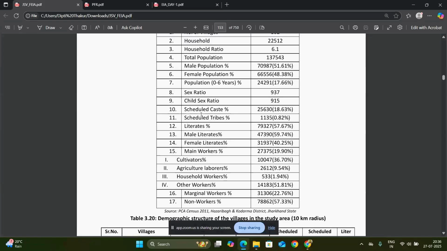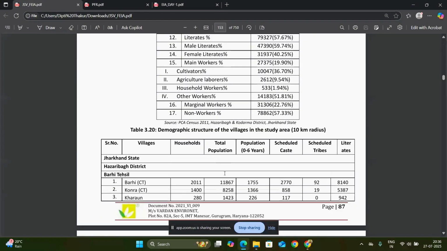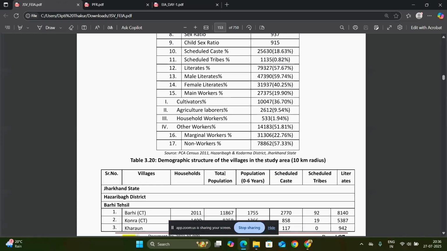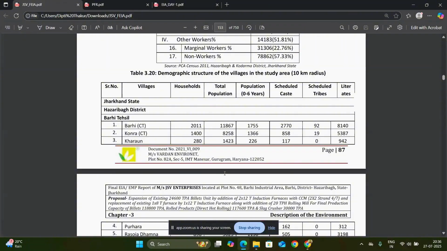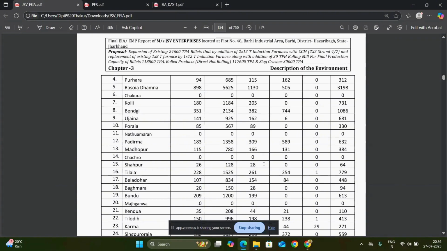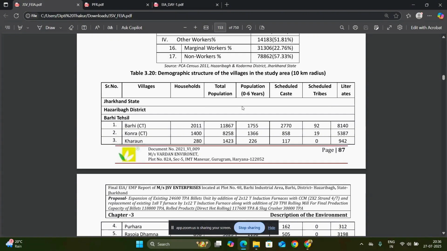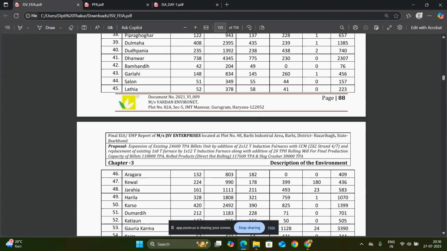The sex ratio, the scheduled caste, the literates, the male literates, agricultural labor, other, the marginal workers, all have to be mentioned from the census data in the EIA report, or when you go to the village and meet the nearby people. So the demographic structure of the villages in the study area in a 10-kilometer radius is mentioned. This data is based on the census data.